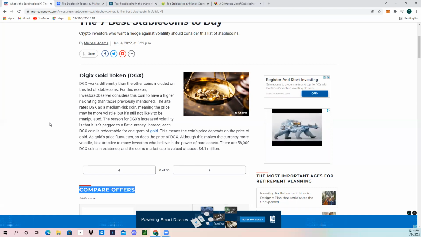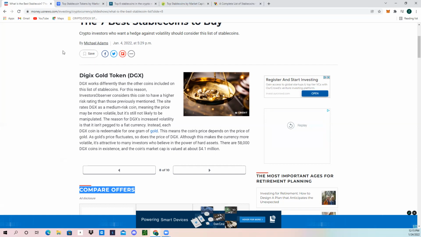One example of that is Digix, the Digix Gold token, DGX. This one varies a little bit from other stablecoins, the reason being that it's pegged to the price of gold. One DGX coin is redeemable for 1 gram of gold. So let's say you're someone who doesn't want to invest in gold the old way, maybe by buying GLD shares. Instead of purchasing actual gold, you could invest in the DGX stablecoin, which is basically pegged to the price of 1 gram of gold.